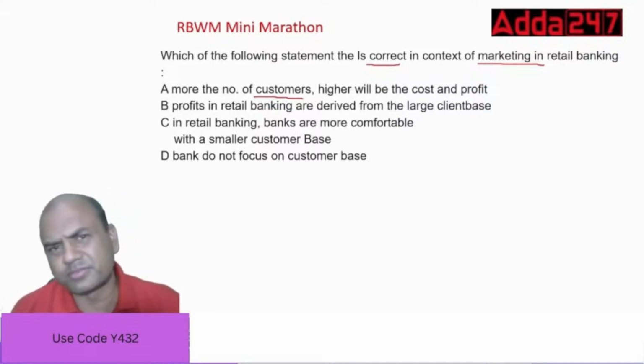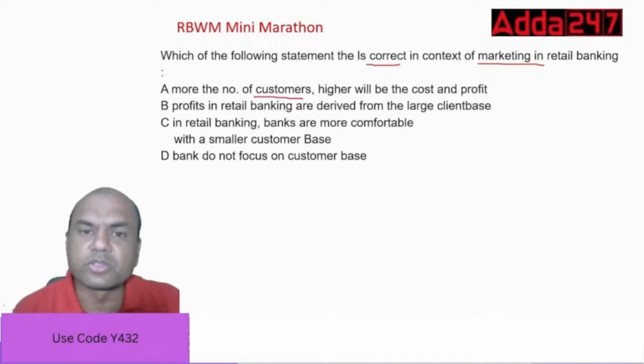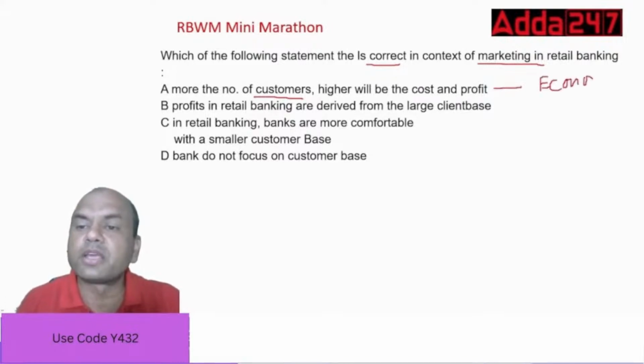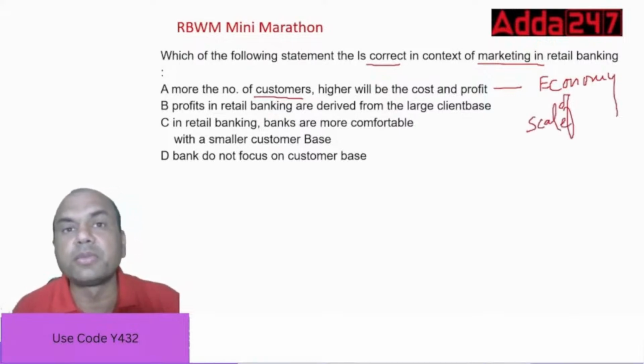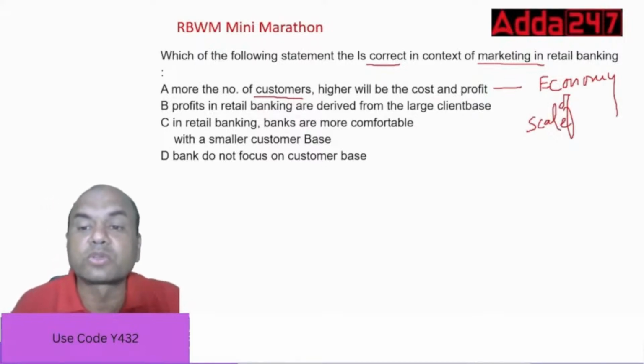Is it so? It is not so, because if my customers go on increasing, it is called economy of scale. What do you mean by economy of scale? It means as the number of customers go on increasing, the cost goes on decreasing.